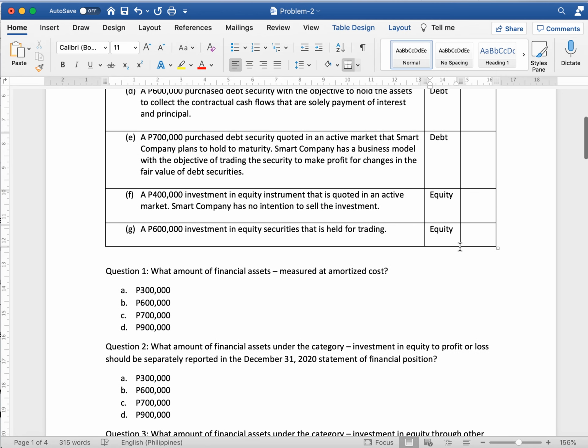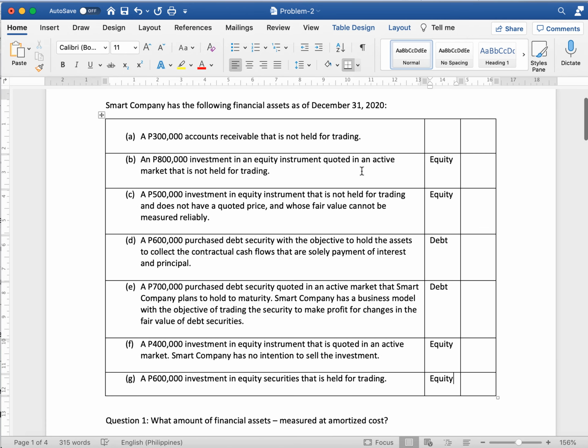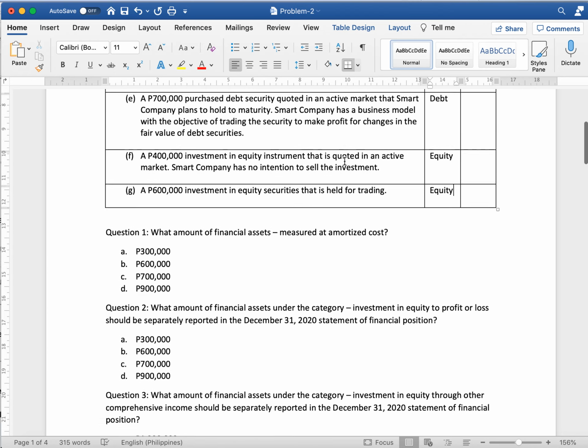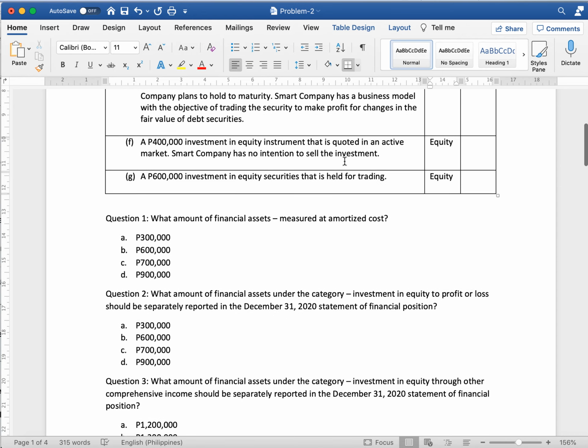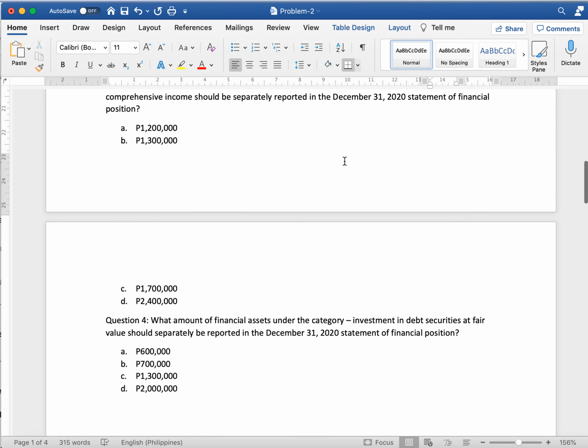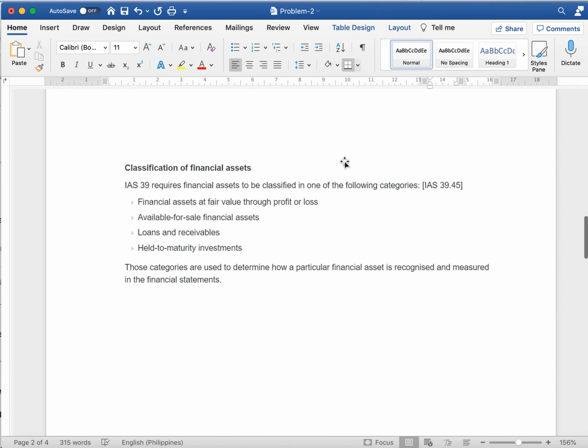Now, the next problem is identifying whether it should be measured at amortized cost, fair value through profit or loss, or fair value through other comprehensive income. Now, let's start with the account receivable that is not held for trading. So, the account receivable is not within the purview of IFRS 9, but the loans and the account receivable are under the purview of IAS 39.